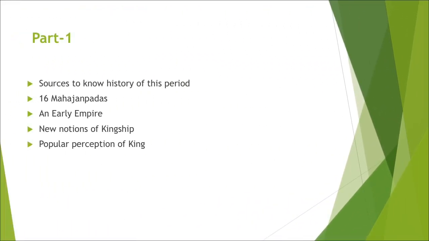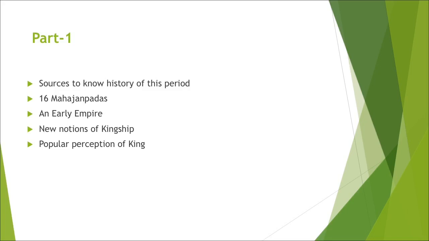Now part 1, we are going to throw light on what are the sources to know about the history of this period. How do we come to know about kings, farmers and towns? The period from 600 BC to 600 CE. So 16 Mahajanapadas, the Buddhist texts which mention the 16 Mahajanapadas, which were Ganatantras or monarchical kingdoms. We are going to study about the Janapadas and Mahajanapadas later on in this chapter.